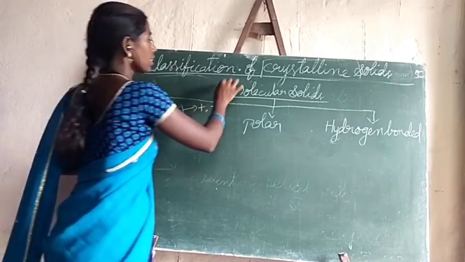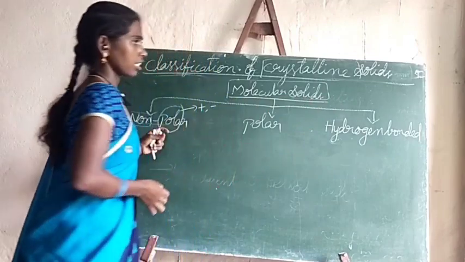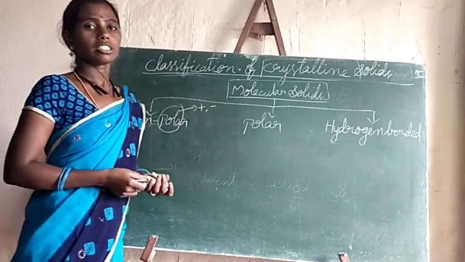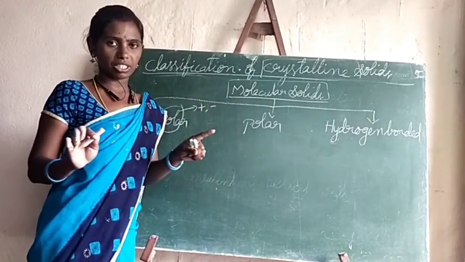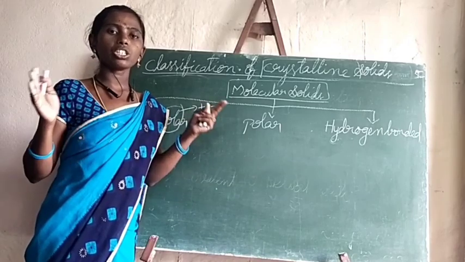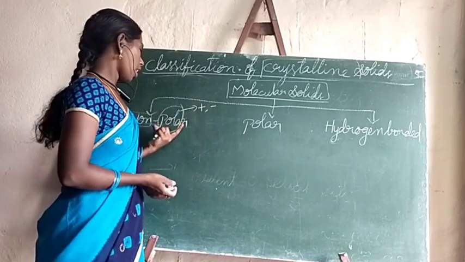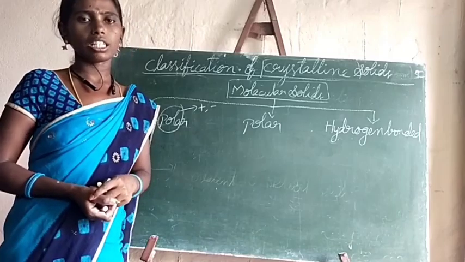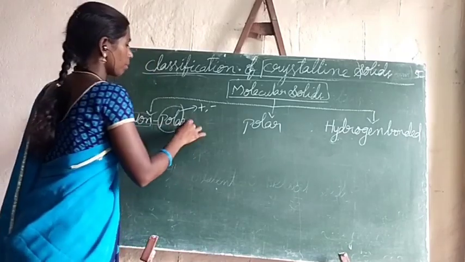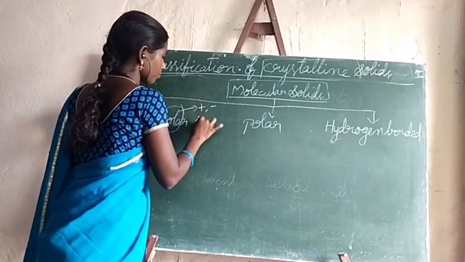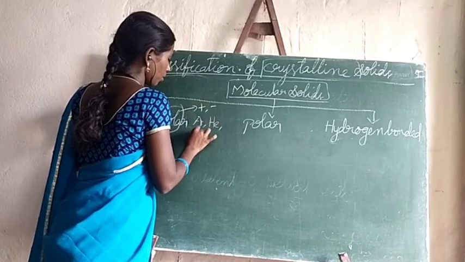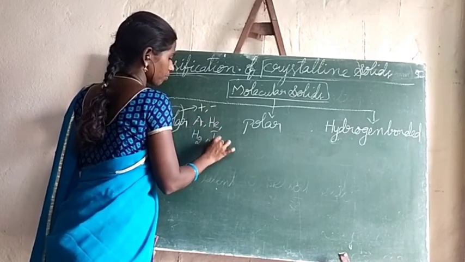That means in this type of molecular solids, non-polar molecular solids, there won't be any charge separation. Let me explain one example. Best examples are argon or helium, hydrogen, iodine.